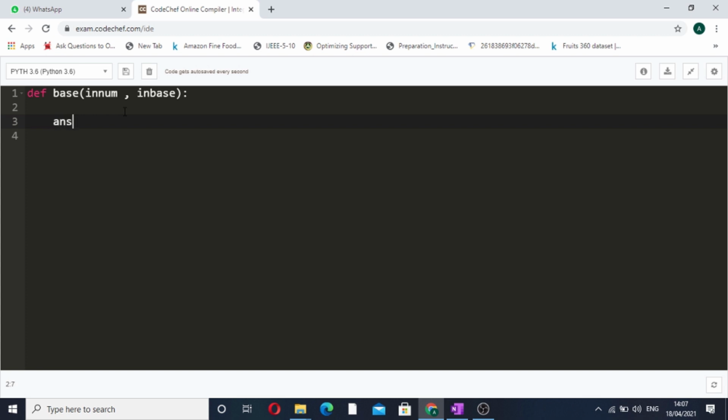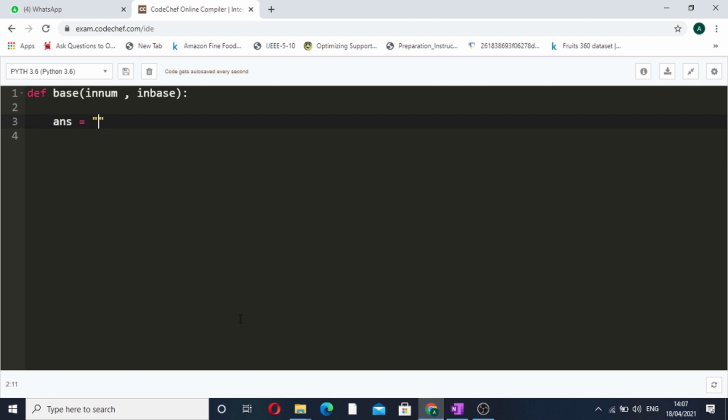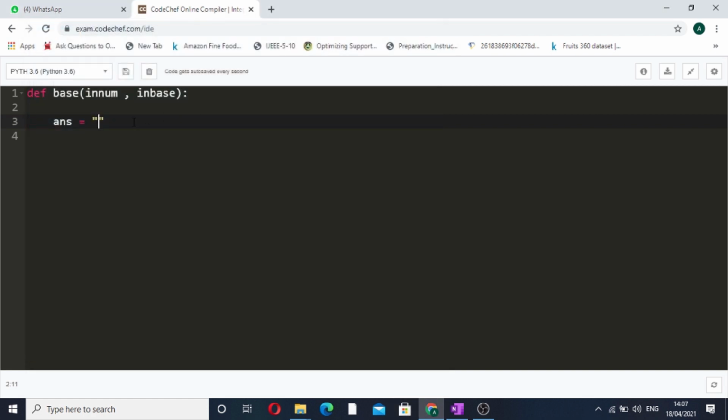Now we will take an answer string, because we will store all the remainders in the opposite order inside this answer string only, and after this we will return it from the function. So how will we do it? It is simple: while our enum is greater than 0, we will first take the remainder. So r is equivalent to enum mod in base.